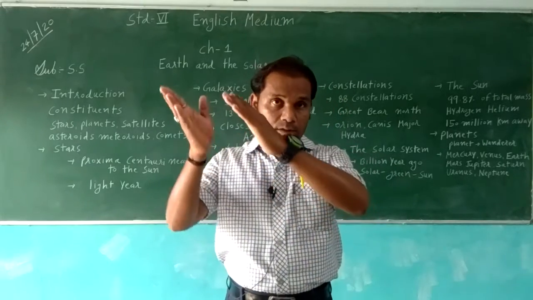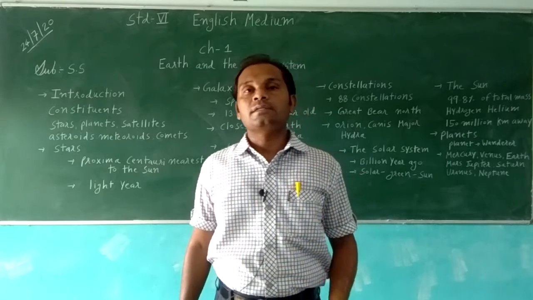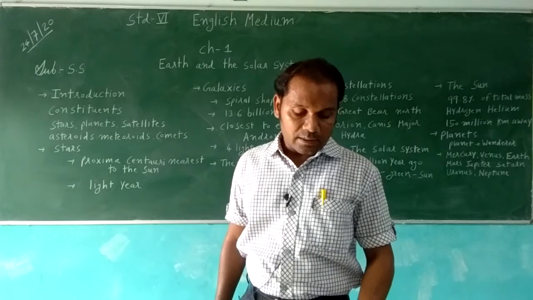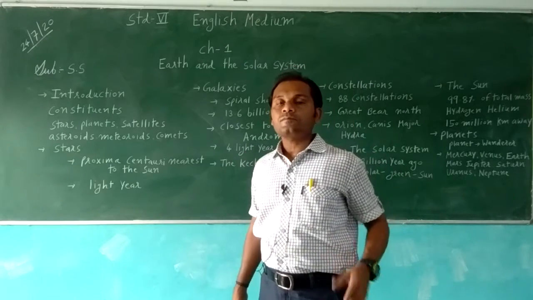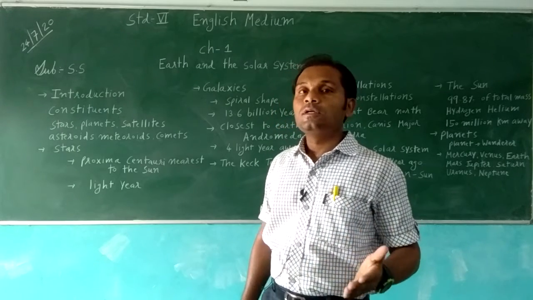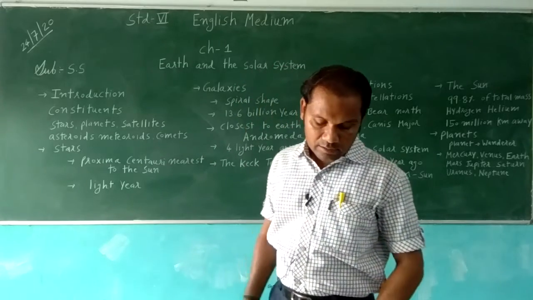It is like a faint band of light in the sky. It was white in color. That's why it is called the Milky Way, or Akash Ganga. Okay, constellations. Constellation means a group of stars.